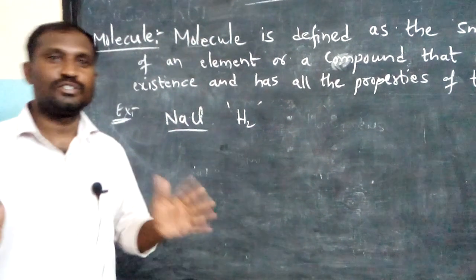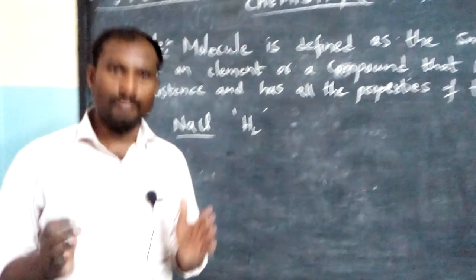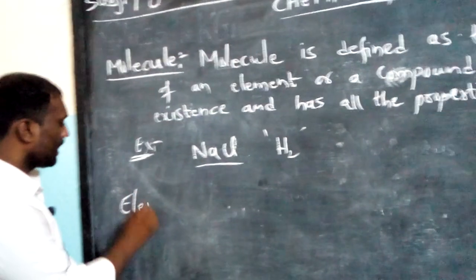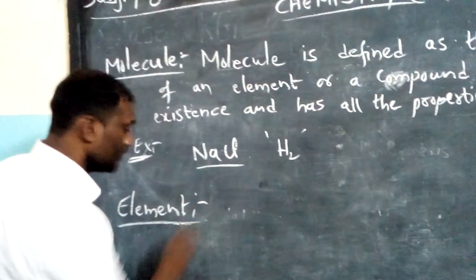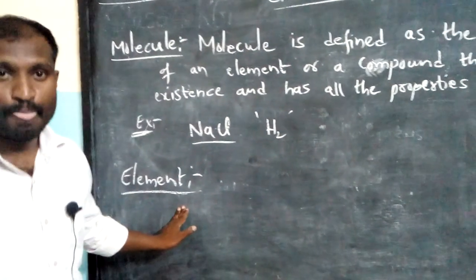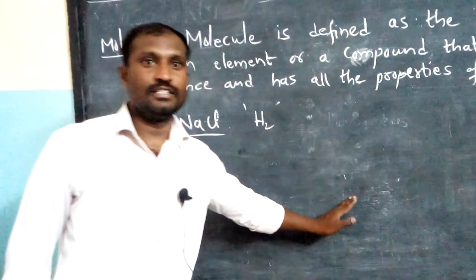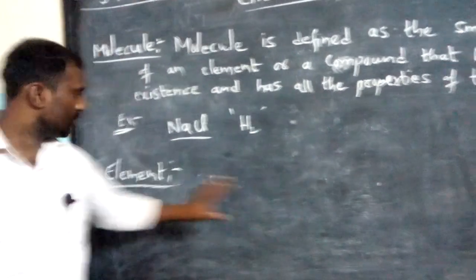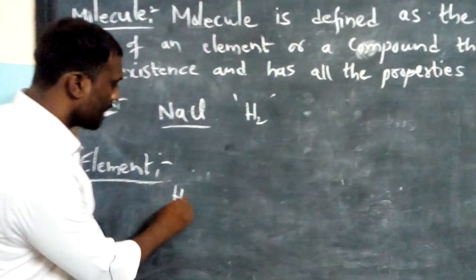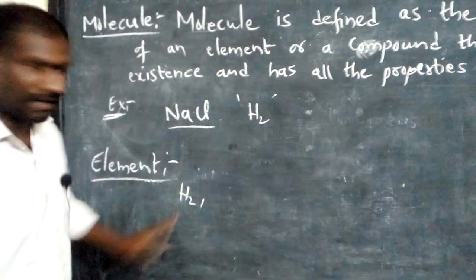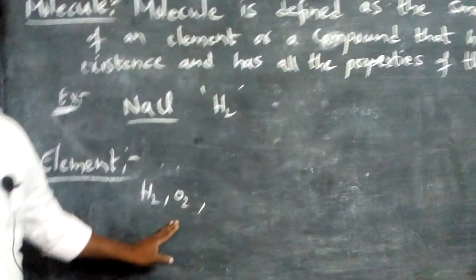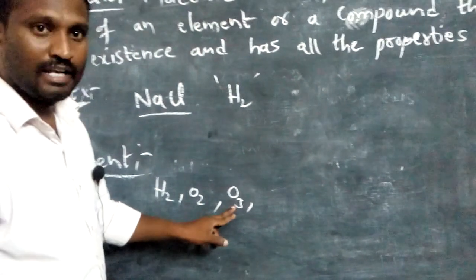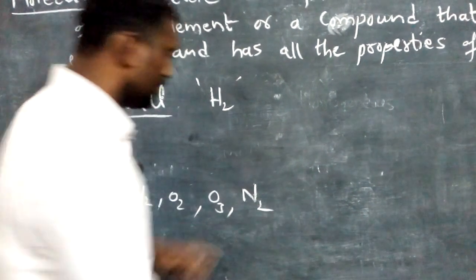A molecule which is formed by similar atoms of elements is called an element. An element can be defined as a pure form of substance in which all the atoms are the same, same atoms. That is called an element. For example, hydrogen is an element, it's a molecule of an element. Oxygen gas is a molecule of an element. Ozone is a molecule of an element. And nitrogen gas is a molecule of an element.